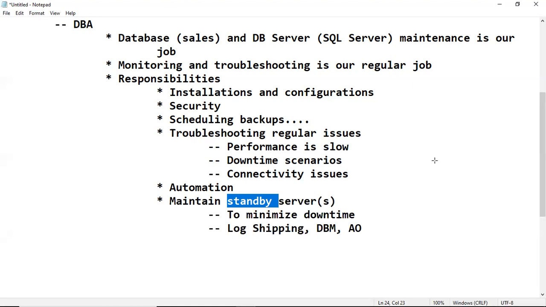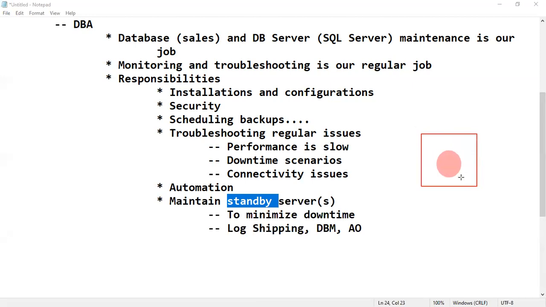Basically, this is my production server where our databases are there, one or more databases. In the database, we have tables, and in a table the actual data is there.